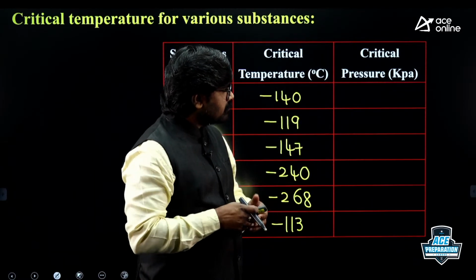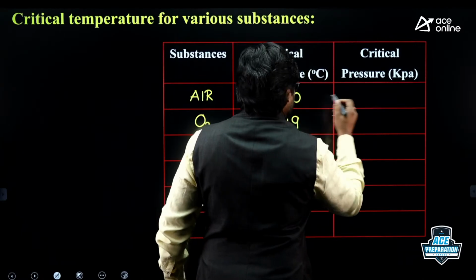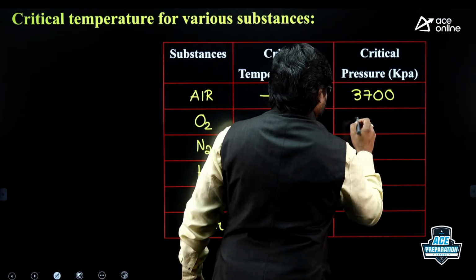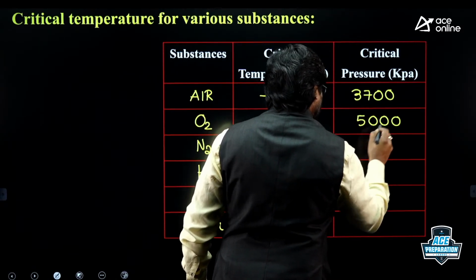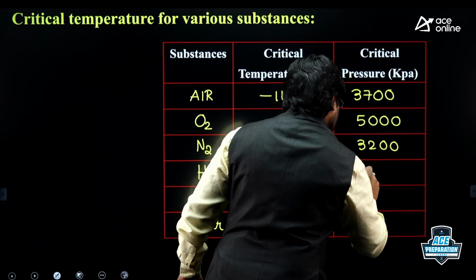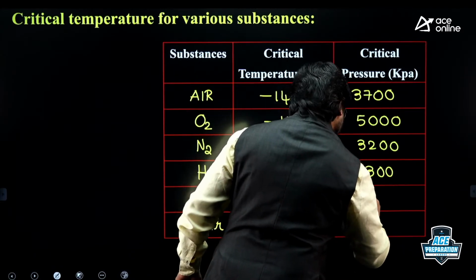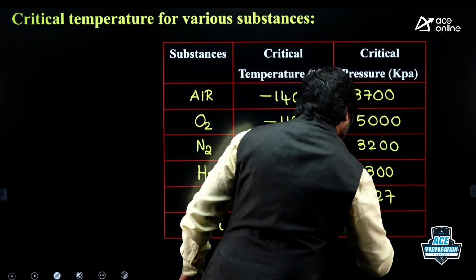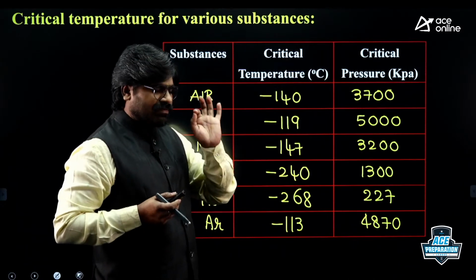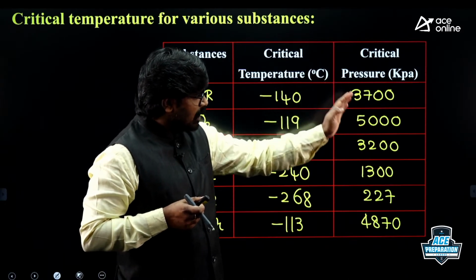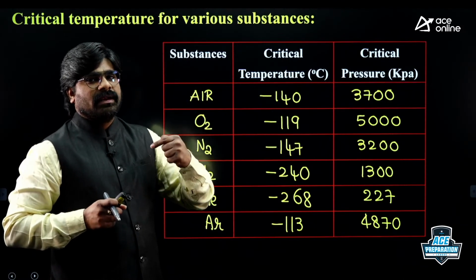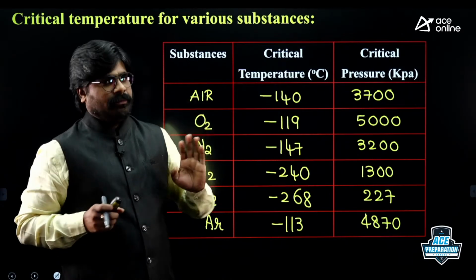Critical pressures: air is 3700 kilopascals, oxygen 5000, nitrogen 3200, hydrogen 1300, helium 227, and argon 4870 kilopascals. These are in kilopascals. Just for idea I am giving, no need to remember these values. What the significance is, we will be seeing, right? So these are the critical pressure and critical temperature values for these substances practically, right?